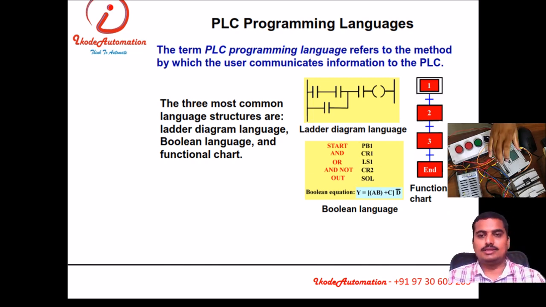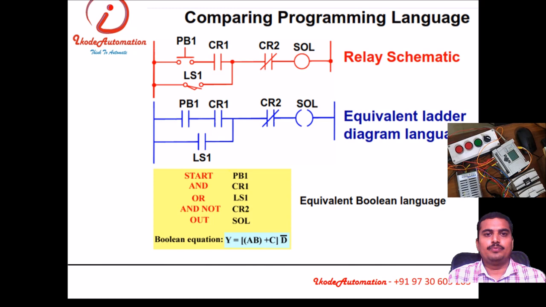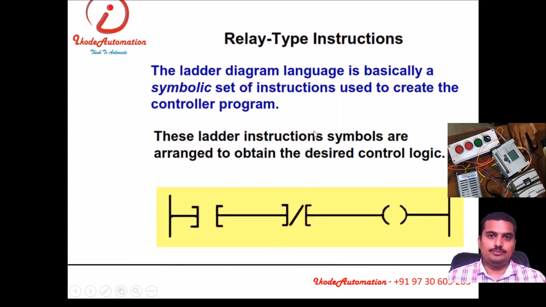For small and simple applications, we use ladder. For complex ones, the instruction list, and for batch processes, SFC or CFC are more used. For DCS, CFC and SFC are more popular. So this is the comparison between the existing relay schematic, the ladder, and the Boolean language. This is the relay type instruction.